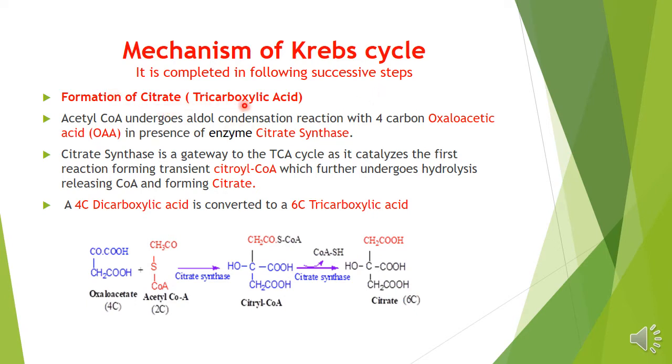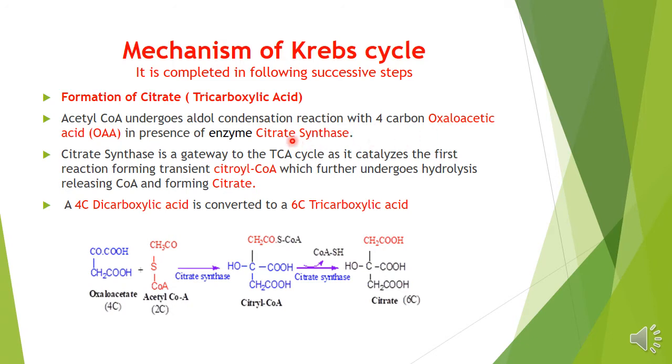First is the formation of the citrate. Citrate is a tricarboxylic acid. We have seen there is an oxaloacetate which is there as a fixer compound. There will be a reaction taking place in presence of citrate synthase, where the 2 carbon compound acetyl CoA will undergo an aldol condensation reaction with 4 carbon oxaloacetic acid.